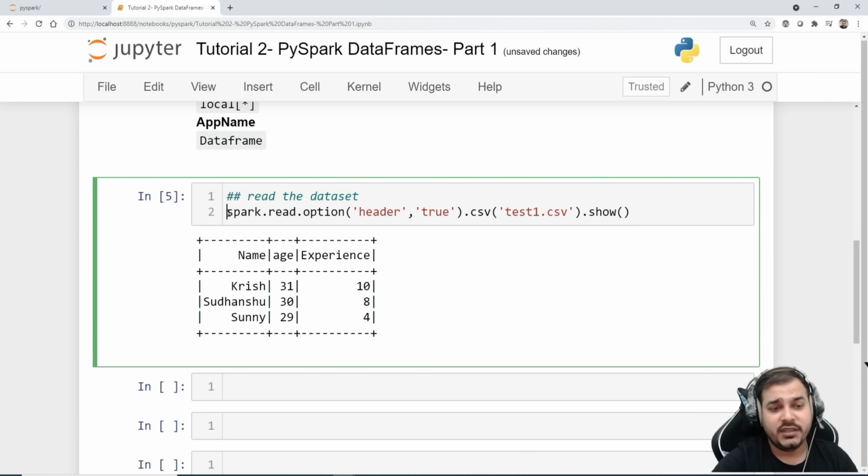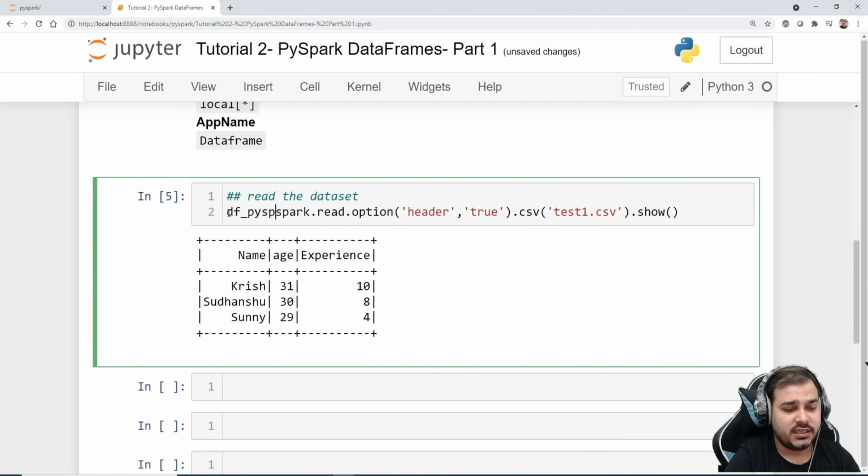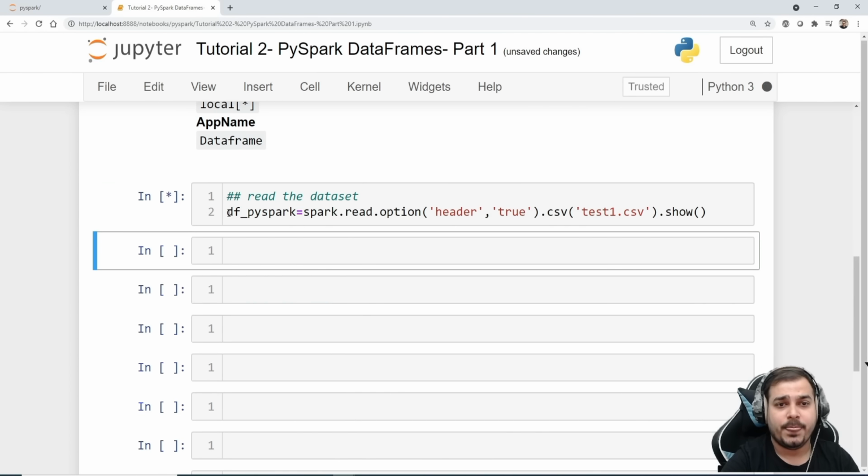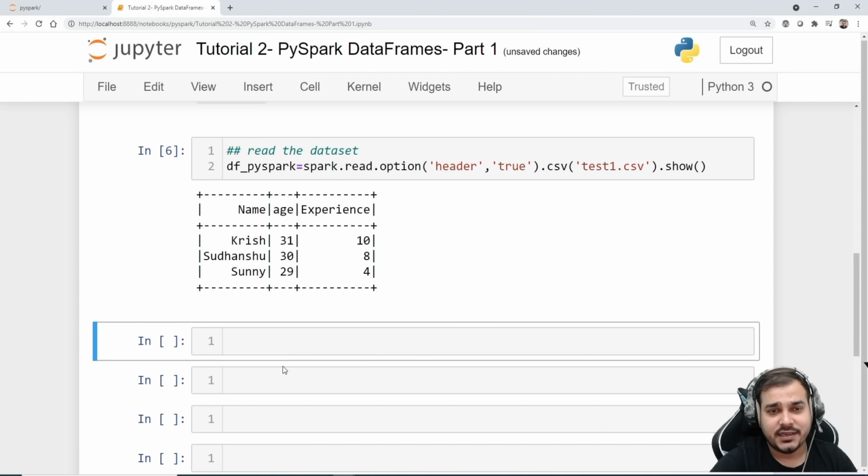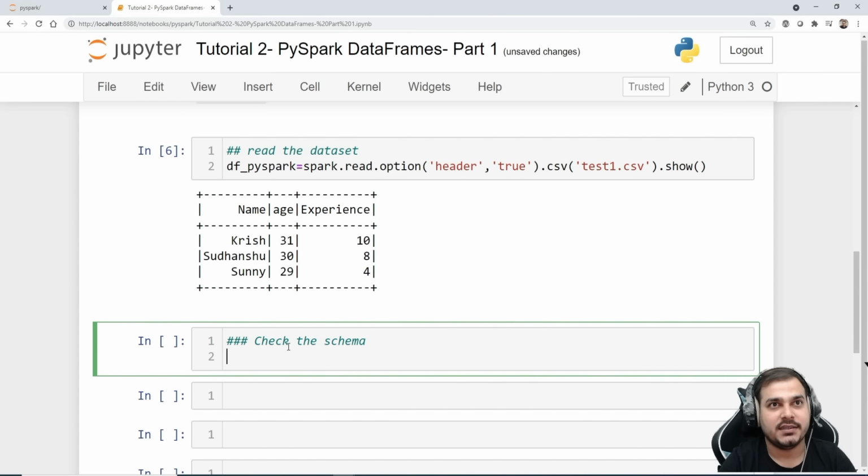Now let me save this in a variable called df_PySpark. Okay, so here is my entire data set. Now first thing, how do we check the schema? Schema basically means the data types, like how we write df.info in pandas. Similarly we can write over here. So I have written df_PySpark dot print schema. I think it should work.